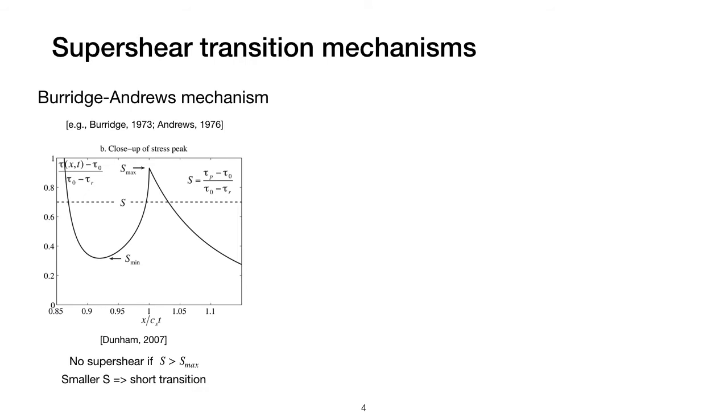The first supershear transition mechanism was proposed by a series of papers from Burridge and Andrews in the 70s, and that's why it's called the Burridge-Andrews mechanism. This theory later has been improved by many other scholars.